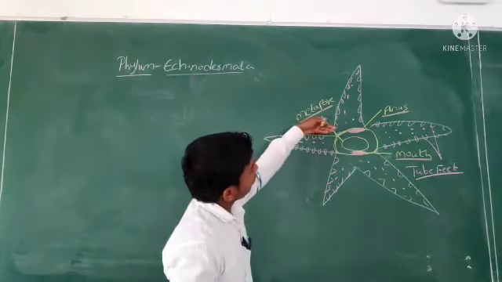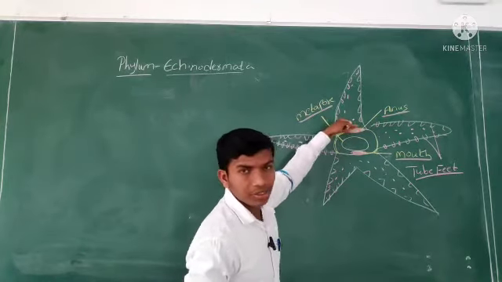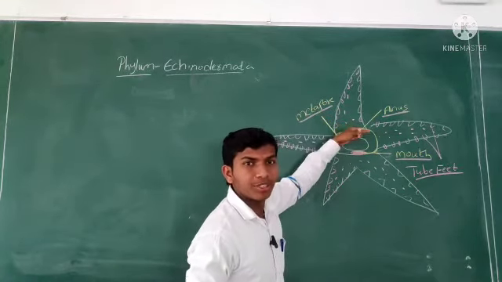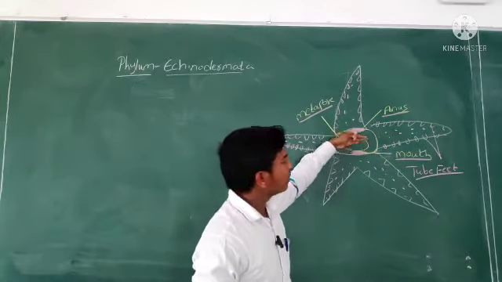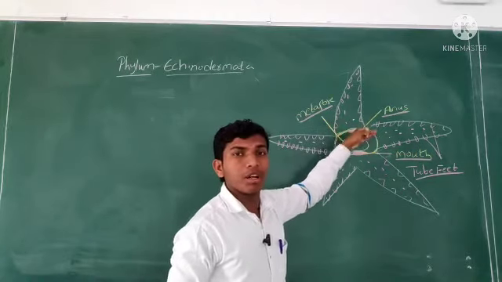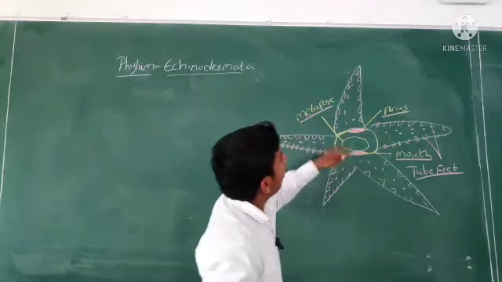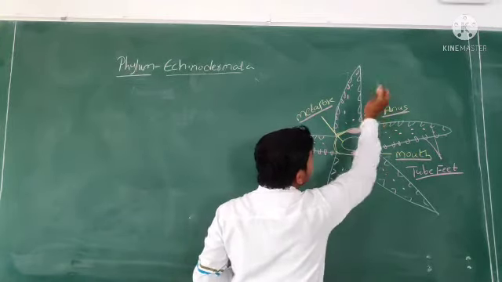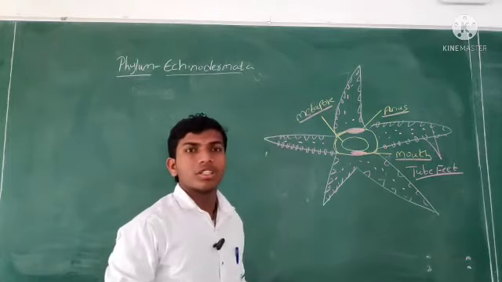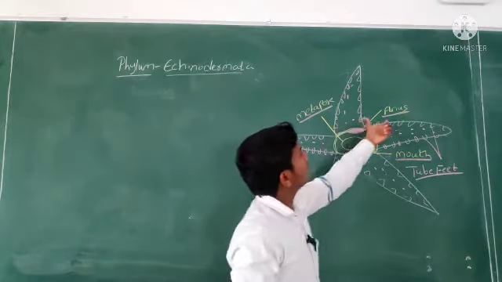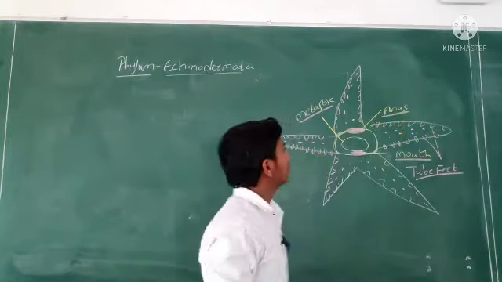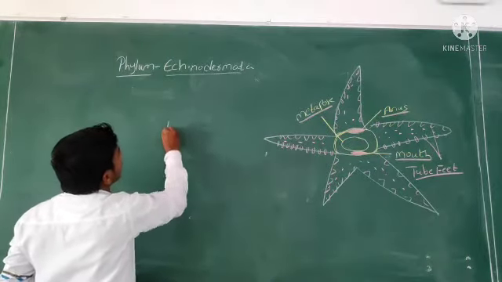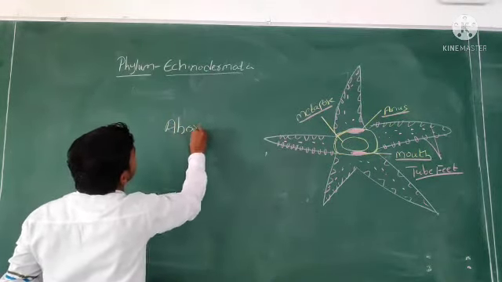On the dorsal surface of the starfish, because starfish is the example of Echinodermata, the anus is present. That is called the aboral surface.